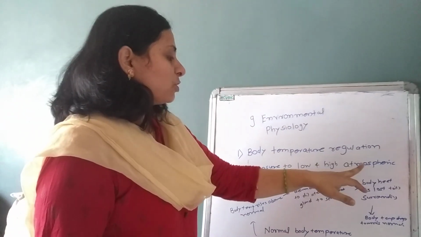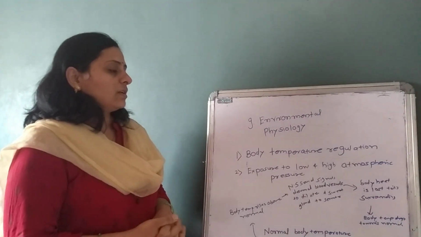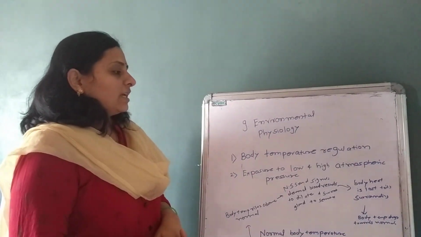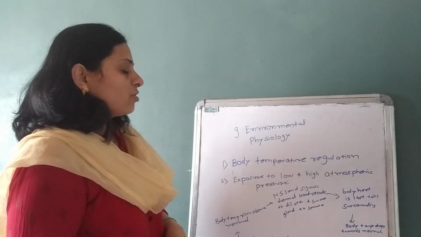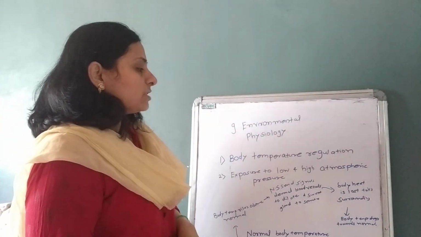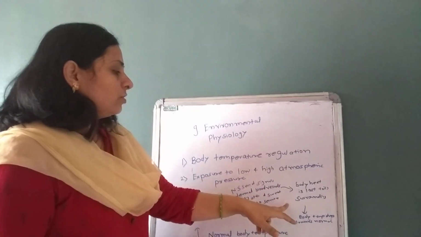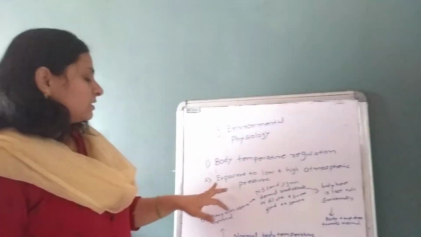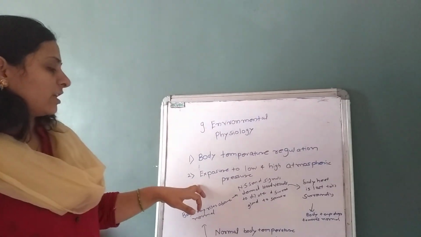And in high atmospheric pressure at sea level, there is a high oxygen level, and due to this also lung collapse occurs, alveolar collapse occurs, and a lot of skin changes can occur. This is exposure to low and high atmospheric pressure, meaning barometric pressure.